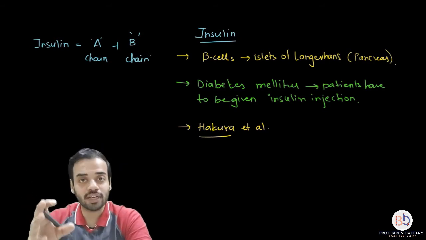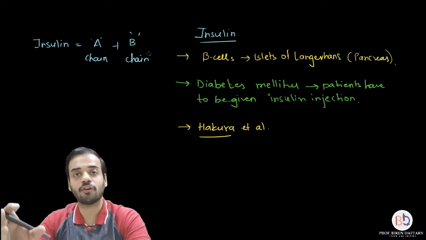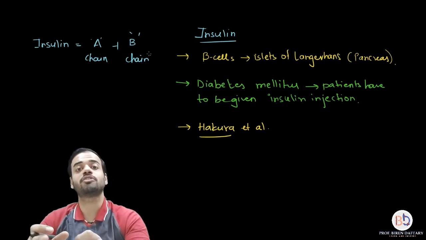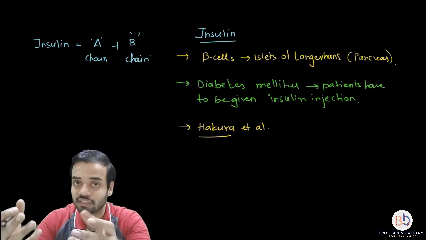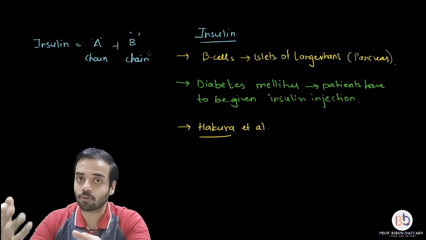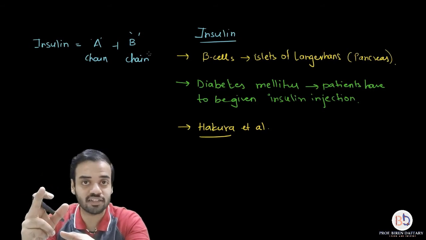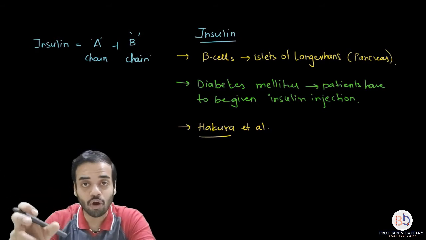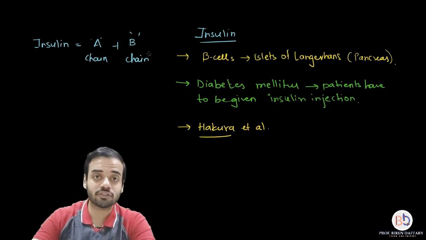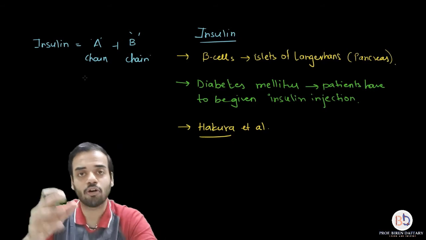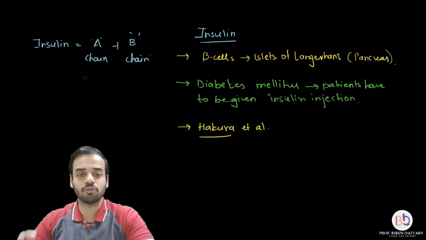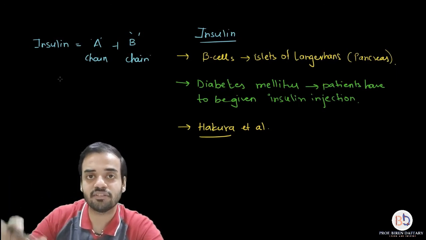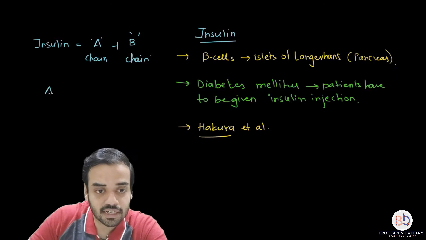So what Hakura and his co-workers did was, they first of all found out the structure of insulin, then they found out the gene which was responsible for the formation of insulin. Insulin is a protein, so it is produced by protein synthesis, so there has to be an original gene which will give rise to the protein, right? So they found out the structure of that gene, the sequence of the gene of insulin. So for example, obviously insulin is a very big molecule. Suppose I say that the sequence of nucleotides in the gene for insulin is AATGCAT.